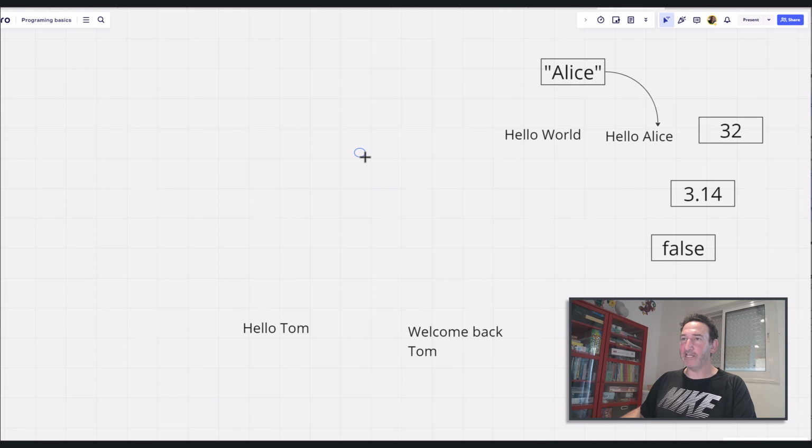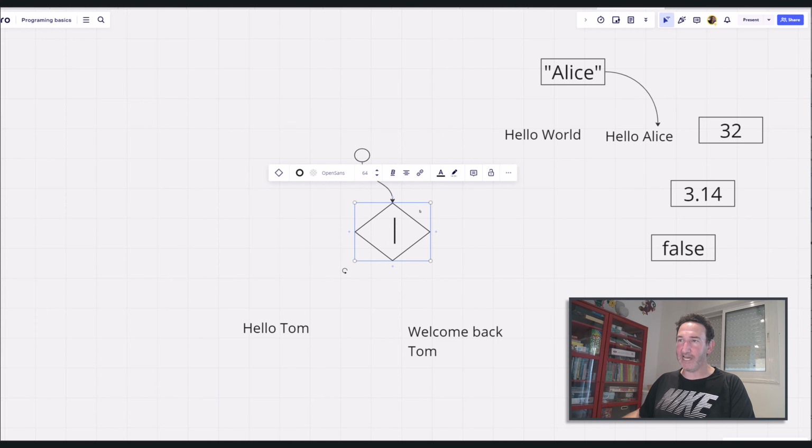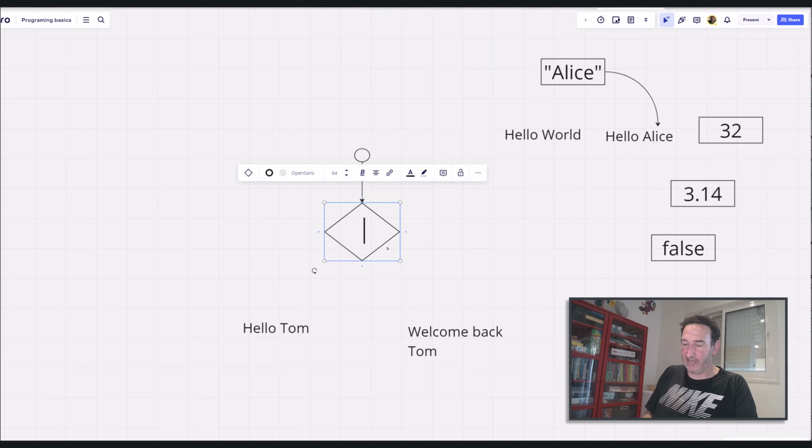So maybe we'll start, this represents the starting point. We start here and then we want to know which message to show. So we have a choice. To do a choice, this is the way we design the process. This is like a question, and the question here is: is it a returning user? Which basically asks whether this user has been here before or not. Let me just scale down the font. So, is it a returning user?